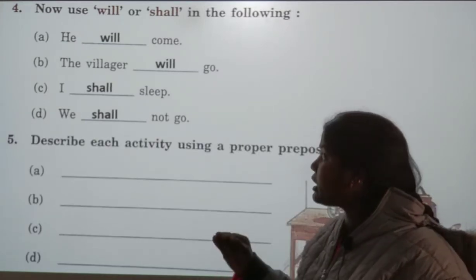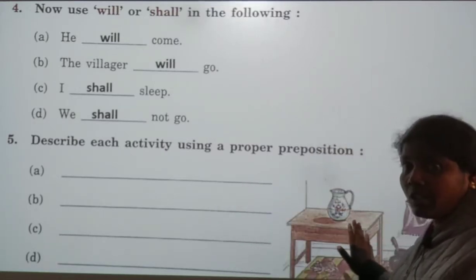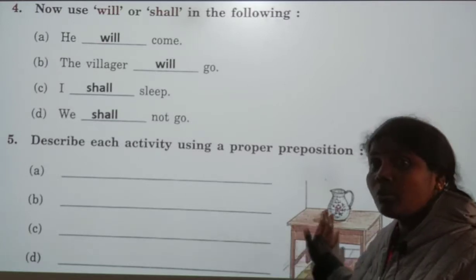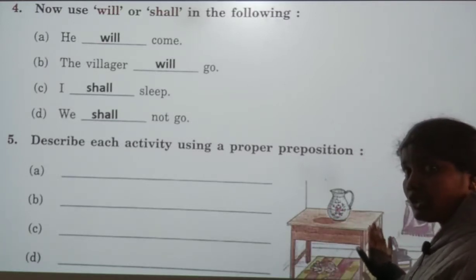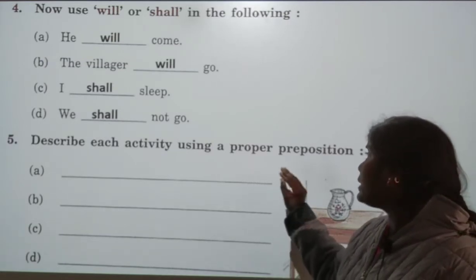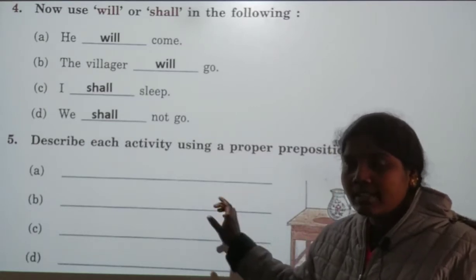Next exercise, now we are going to make a sentence. We are going to write our own sentence. You just see the picture. Here we have pictures: jug, rat, ink pot and pen, bag, book, and rabbit. We see the picture and according to the picture we are going to write the correct preposition and write the sentence.